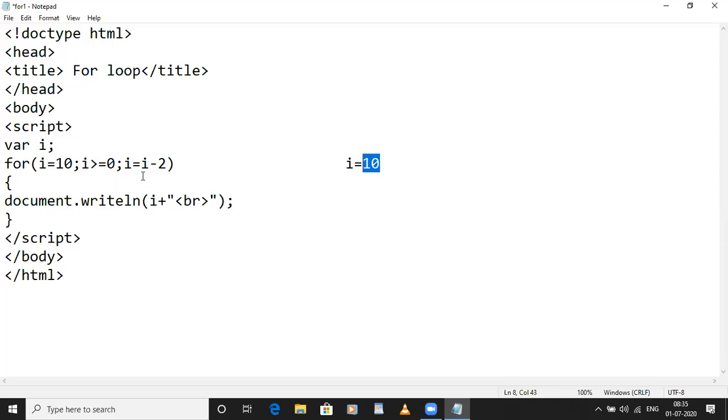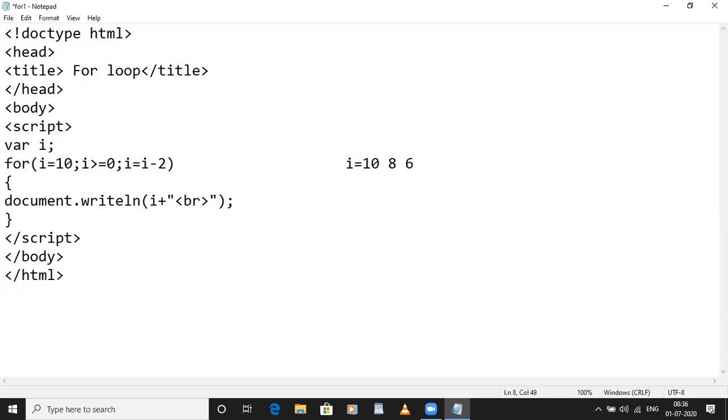Now next to it, i = i - 2 means 10 minus 2 will become 8, right? Again it will check for the condition. Is 10 greater than or equal to 0? Yes. Now it will print the value as 8, right? After 10 it will print 8. Now again i = i - 2 means what? 8 will become 6. Is 6 greater than 0? Yes. So again it will print the value as 6.